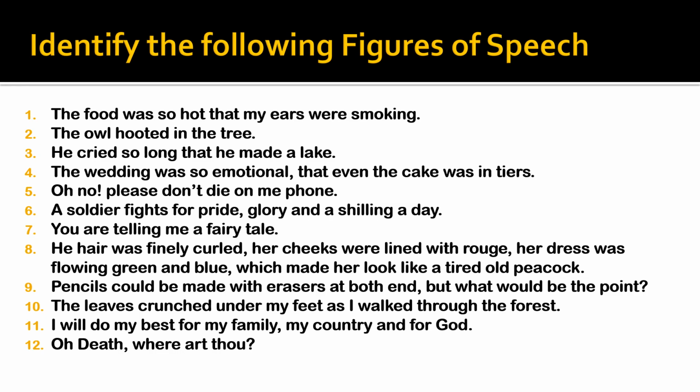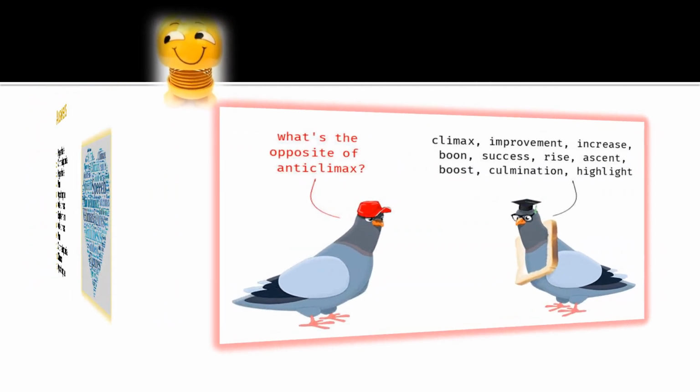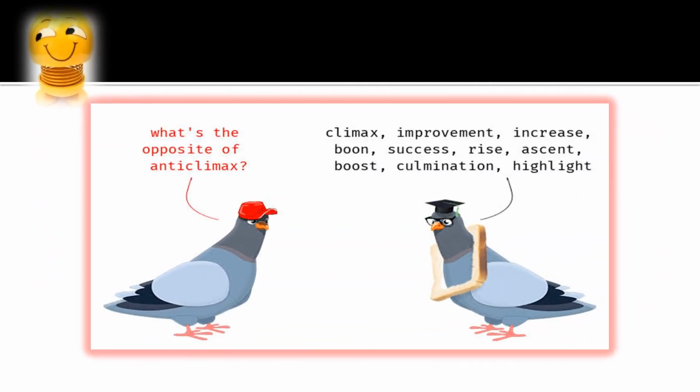These are the answers to all the figures of speech, all 12 sentences that I gave you. I hope that you have understood this and you're going to get each one of the 12 correct. With the figures of speech, this is just something for you to read and improve your vocabulary. What's the opposite of anticlimax? Now you already know the opposite of anticlimax is climax. And then you have a lot of synonyms of the same word climax, and this is for vocabulary improvement.